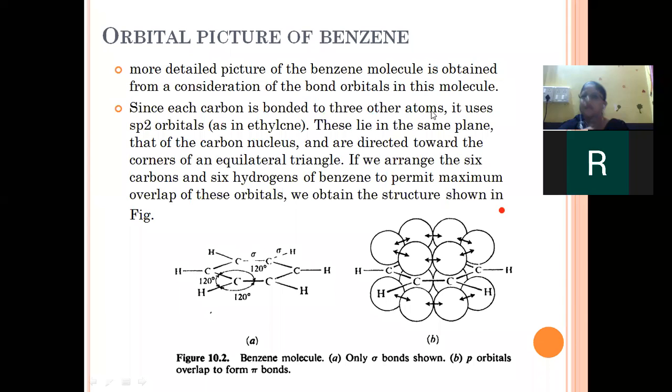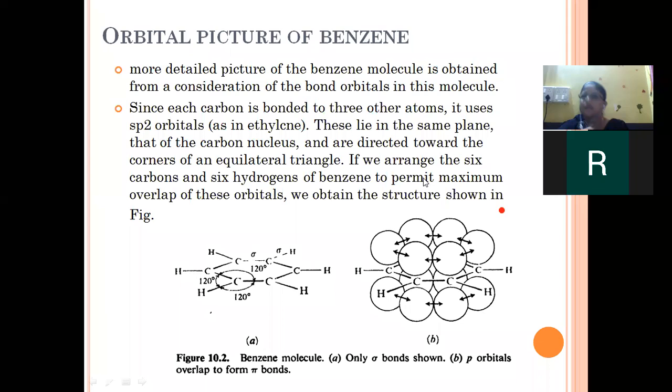These lie in the same plane, that of the carbon nuclei, and are directed towards the corners of an equilateral triangle. So the bond angle between all these carbon atoms is 120 degrees.